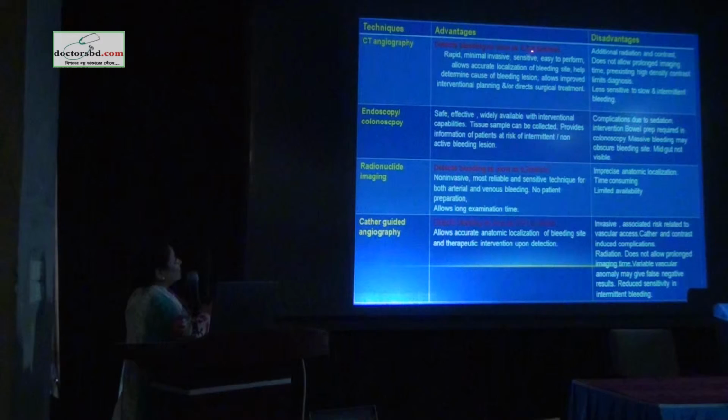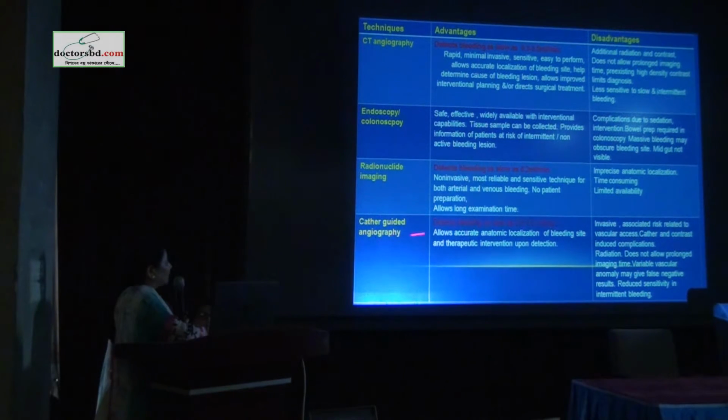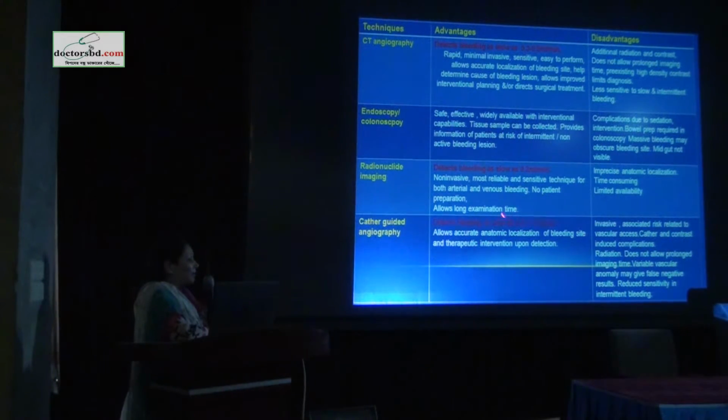Bleeding in the range of 0.3 to 0.5 ml per minute can be detected by CT angiography, whereas catheter-guided angiography detects only above 0.5. That is, the rate of bleeding has to be more than 0.5. So this has the advantage of detecting a slower rate of blood loss.